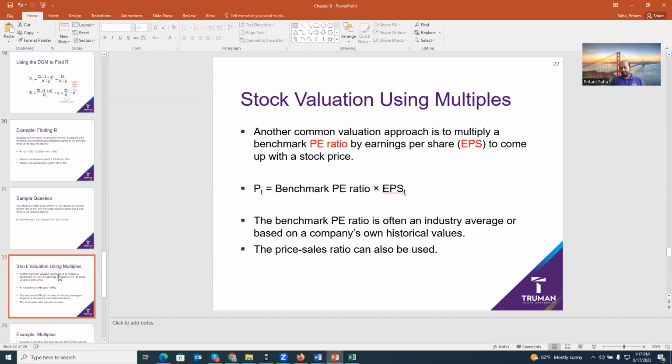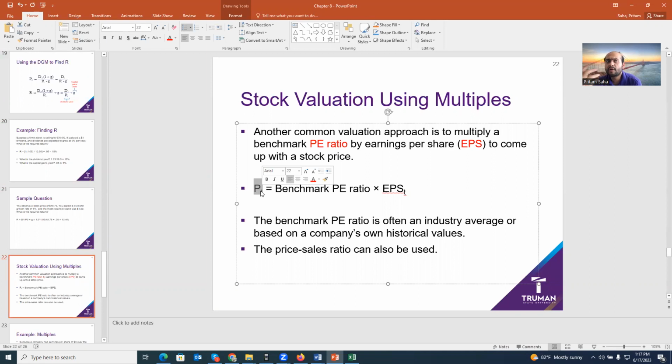So far we did absolute valuation techniques. Now we're talking about relative valuation techniques. For relative valuation models, you have to find a proxy. Do you want PE? Do you want price to sales, EV to EBITDA? You decide. So the price here is the benchmark PE ratio, which is a similar firm's or competitors' PE ratio, times EPS.